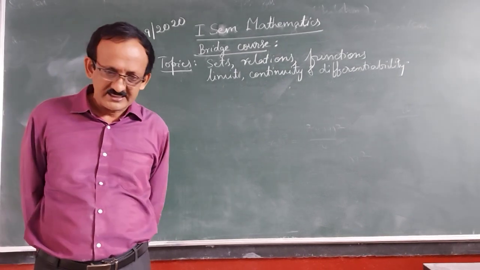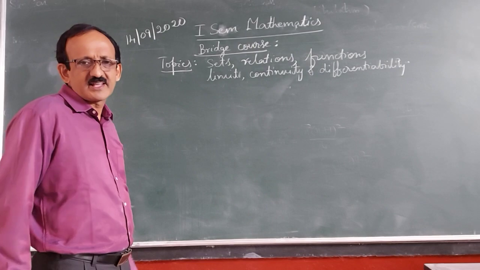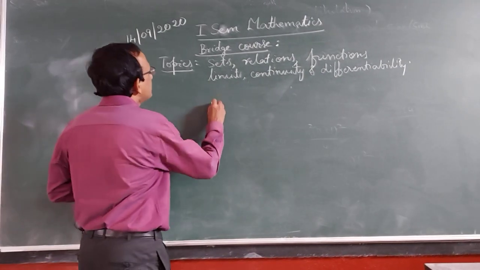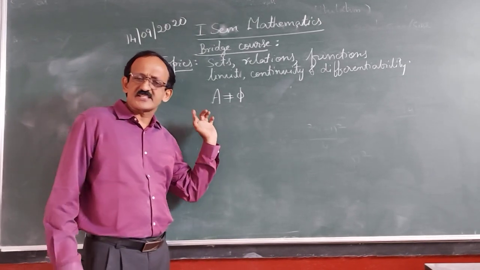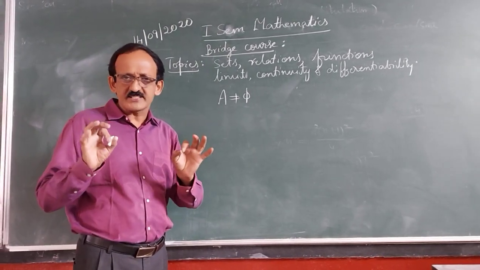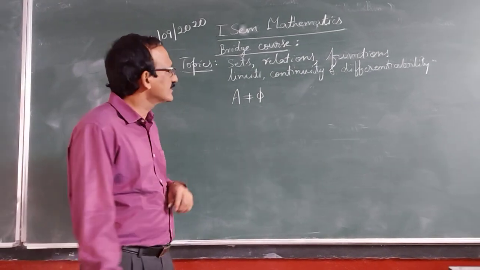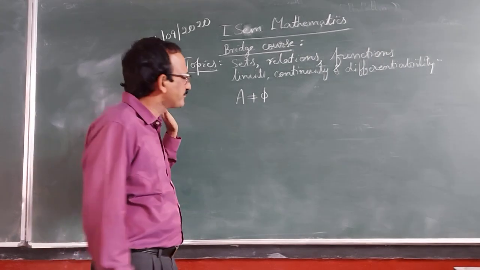Okay, fine. So we will take a few topics for the bridge course. Sets. You take a non-empty set A. By saying that set A is non-empty, what do you mean? You mean that the set contains at least one element. A be a non-empty set. Set must contain at least one element.